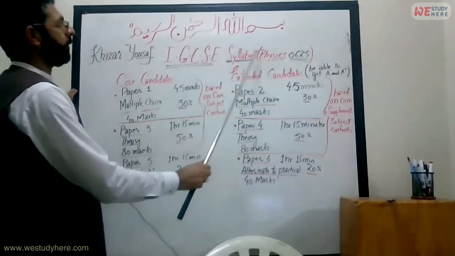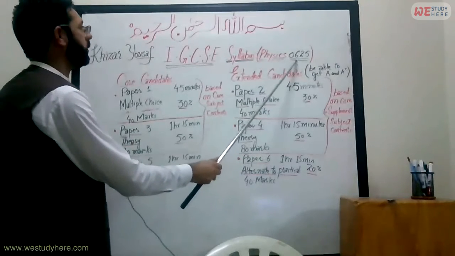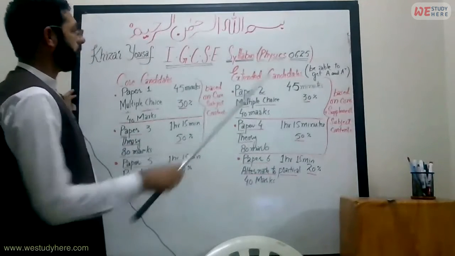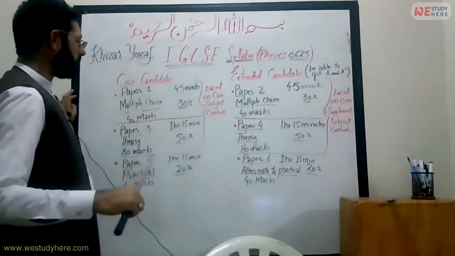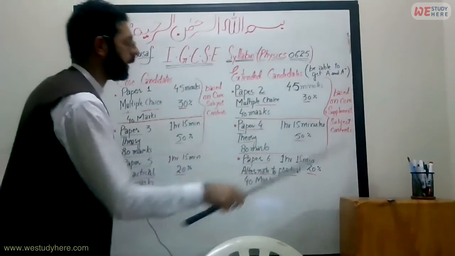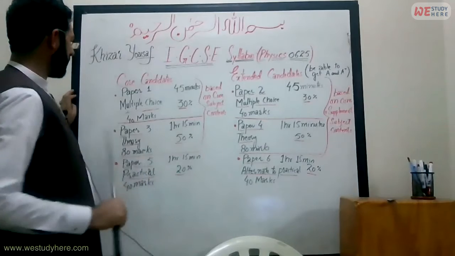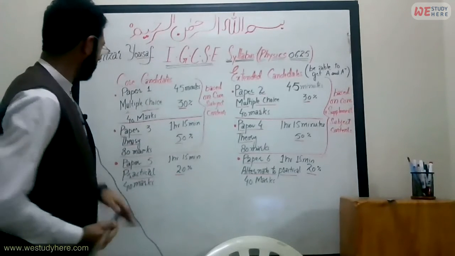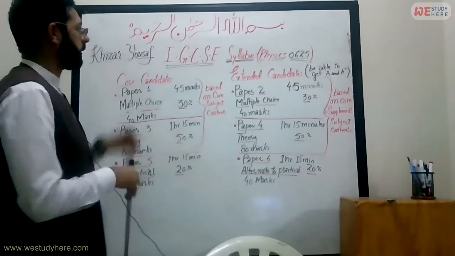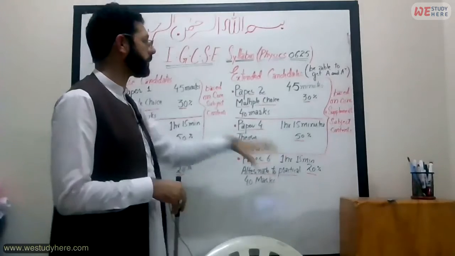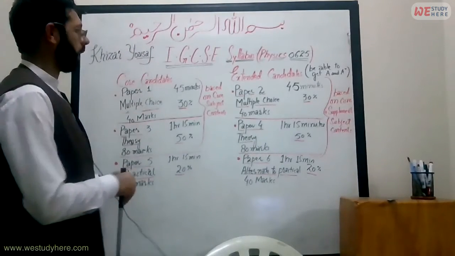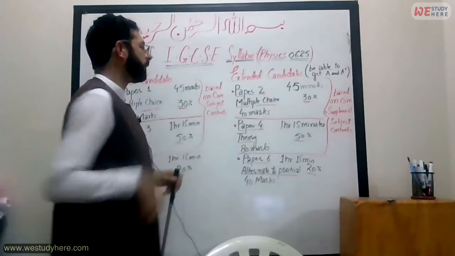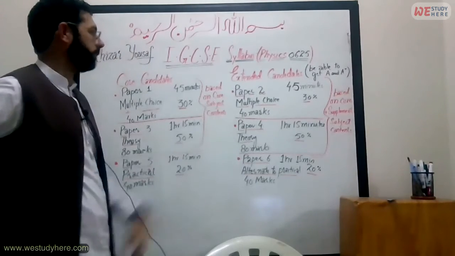Dear students, IGCSE syllabus for physics, and its code is 0625. It is divided into two parts. One is for the core candidates, one is for the extended candidates. Core candidates is divided into three papers. This is also divided into three papers. These are the odd combination and extended candidates have even combination.